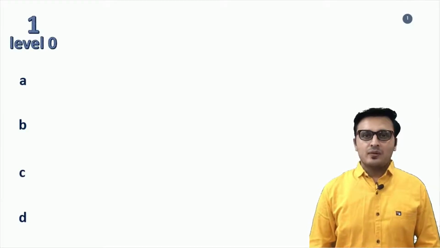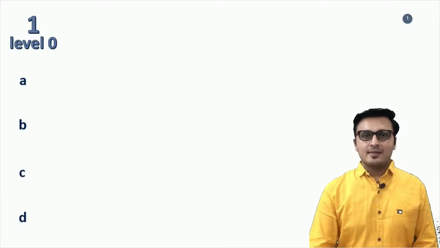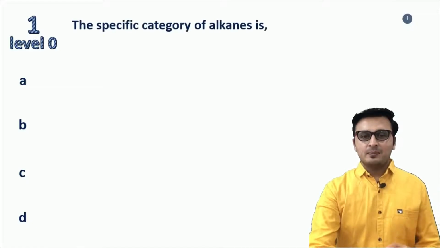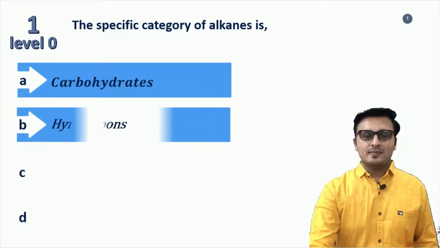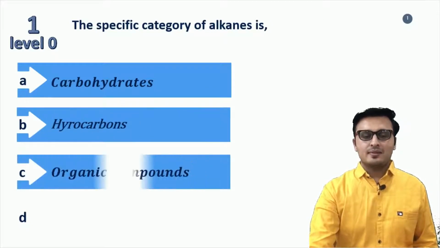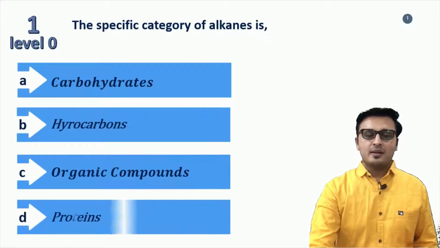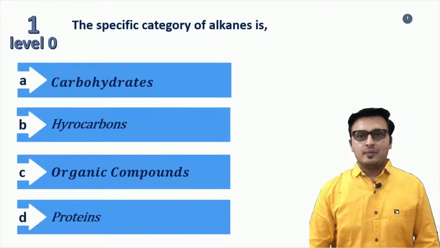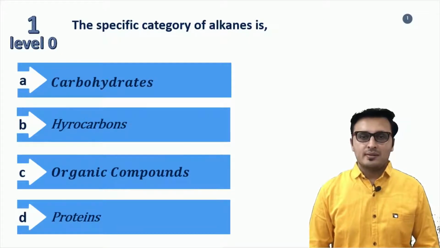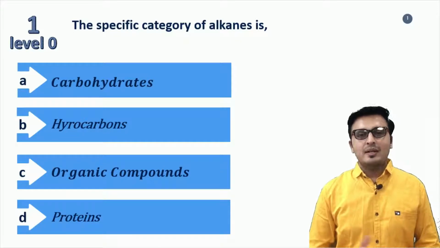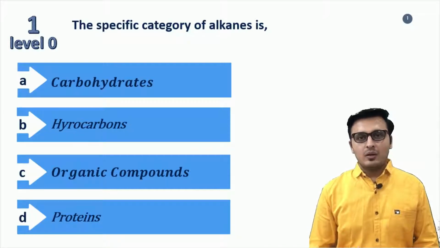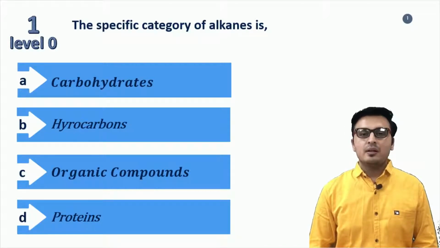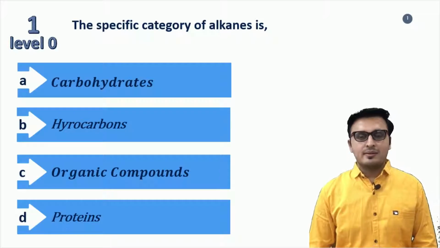Now presenting the very first question of the show, and the question is: the specific category of alkane is A. Carbohydrates, B. Hydrocarbons, C. Organic compounds, and D. Proteins. Dear friends, carbohydrates are compounds which contain carbon, hydrogen and oxygen atoms. We know that in alkanes only carbon and hydrogen are present. So carbohydrates is not considered here.